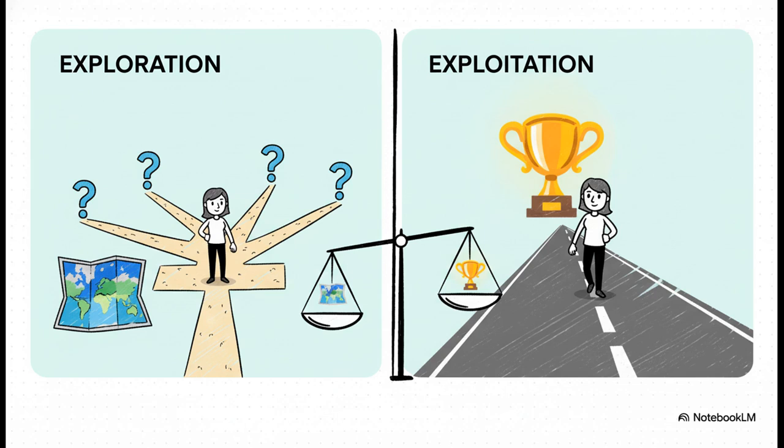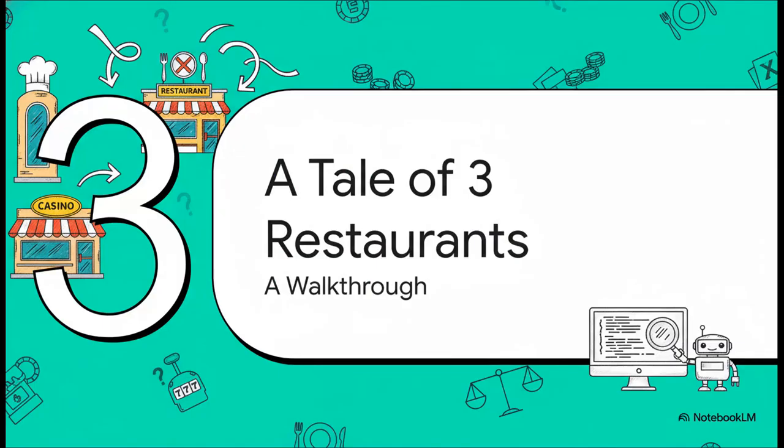And on the other hand, there's exploitation. This is all about using the information you already have. It's going to your favorite spot because you know it's good. You're cashing in on your best bet. The entire challenge is just figuring out how to balance these two. You know what? To really make this click, let's walk through a simple example together. We'll ditch the casino for a minute and head back to our restaurant problem. But this time, let's see how a computer program might try to solve it.